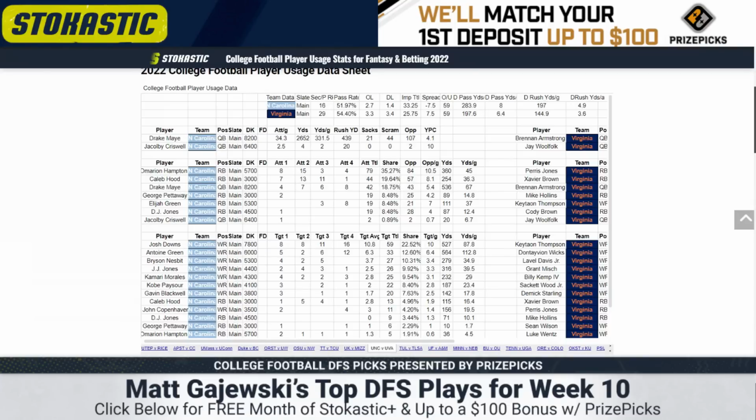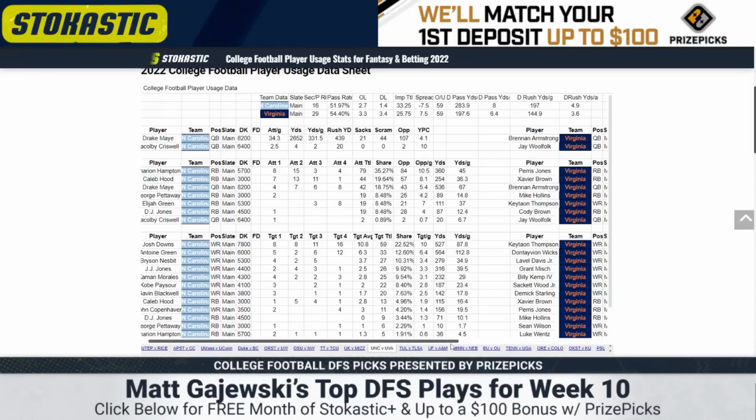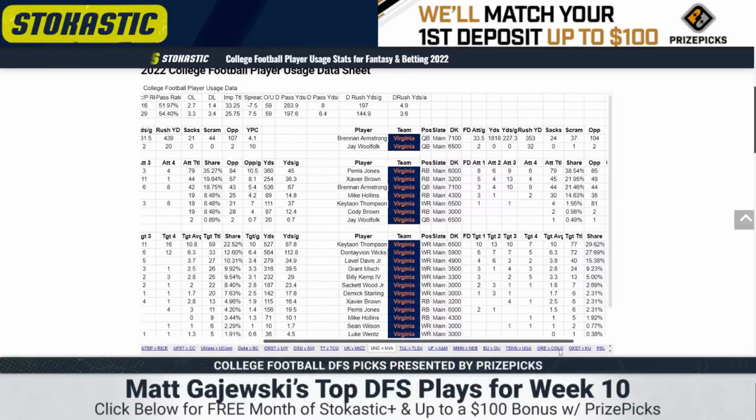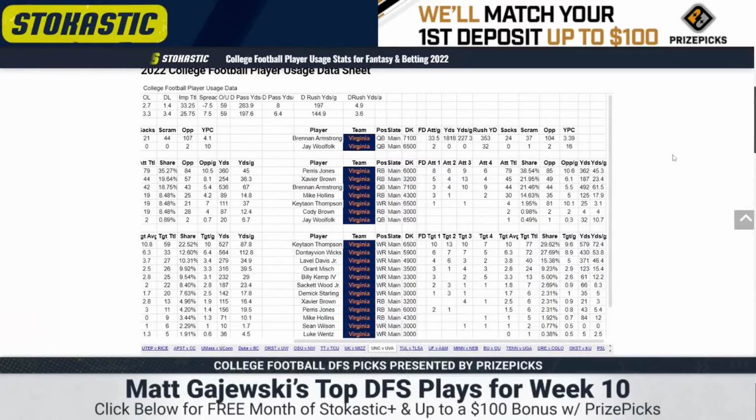On the Virginia side, 29th in pace, 54.5% pass rate, but Brennan Armstrong, ankle sprain. He's going to play through it allegedly. That hurts because he relies on his mobility, 353 rushing yards on the year. I don't know how much this is affected, but I know an ankle sprain is not good at the very least. His efficiency as a passer has also plummeted without his old OC, Robert Anae, who's with Syracuse. Volume's not too different. He's averaging 33.5 attempts per game, but just 227 yards.